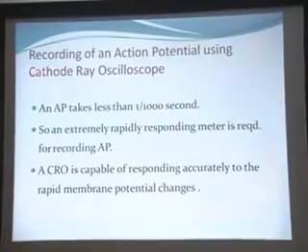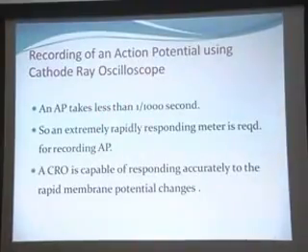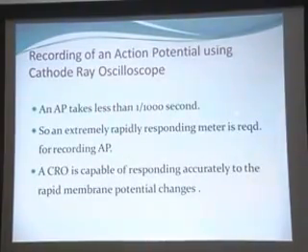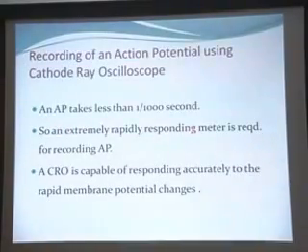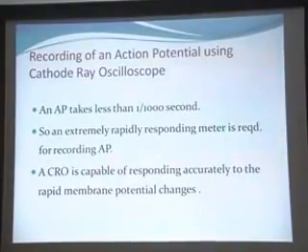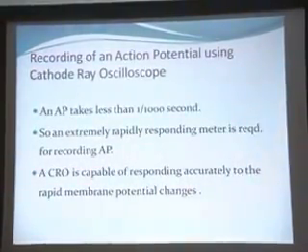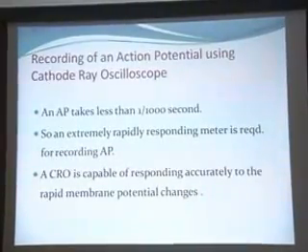Recording of an action potential using a cathode ray oscilloscope. An action potential takes less than 1/1000 second, that means approximately 1 millisecond. So an extremely rapid responding meter is required for recording the action potential. The CRO is capable of responding accurately to the rapid membrane potential changes.